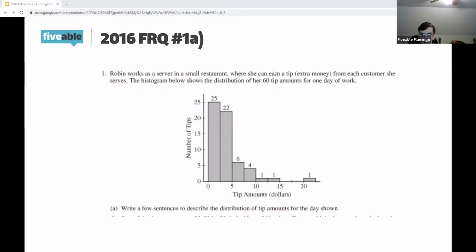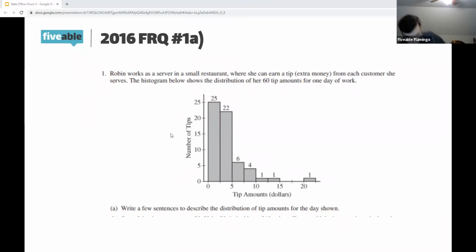So let us move on to another FRQ. This is kind of similar to the first one, so read it over and give it a quick think. All right, so this is just another kind of simple CUSPS one.